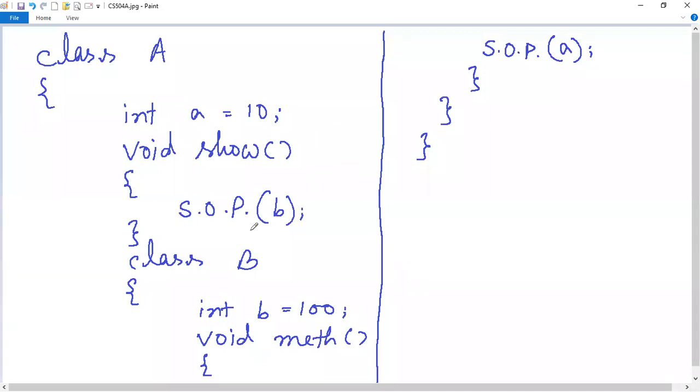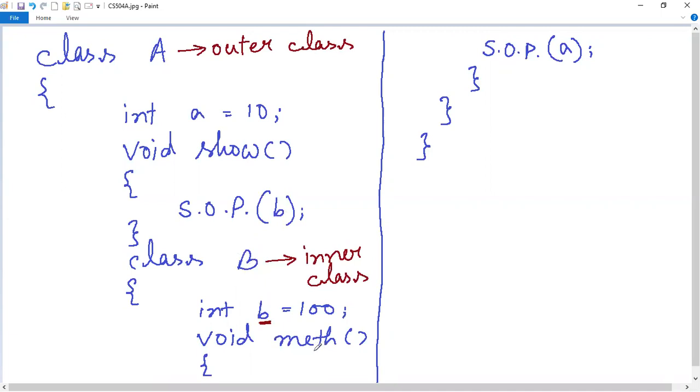Let me write it down. This one is the inner class and this one is the outer class. So B is the inner class and this small b is the instance variable of this inner class, which we want to print from this outer class.